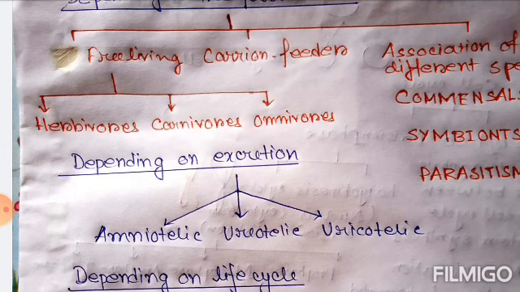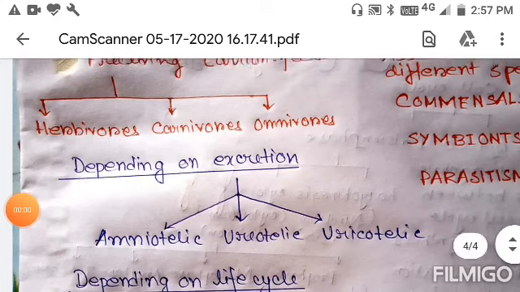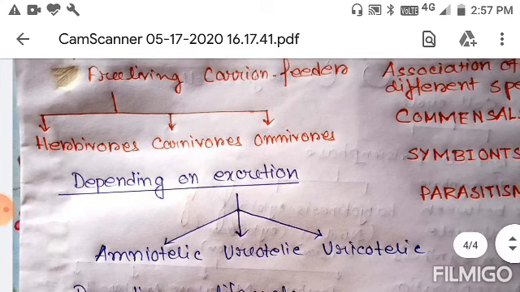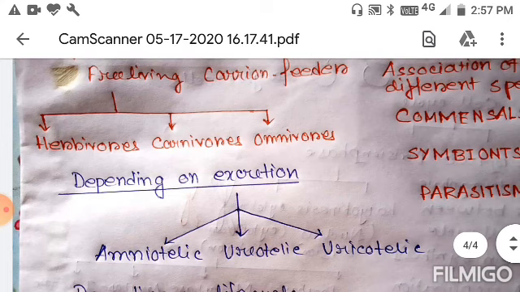Now we have to know about the carrion feeder. The noun carrion refers to the dead and rotting flesh of an animal. The word carrion comes from the Latin word caro, which means meat. But carrion is usually considered unfit for human consumption.